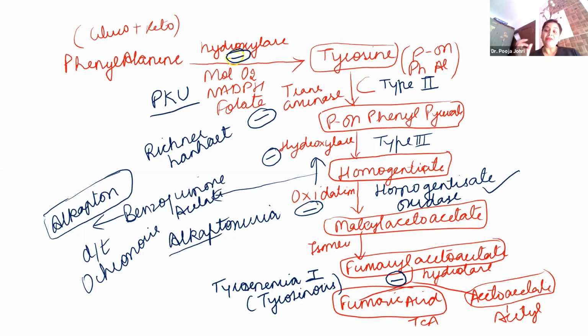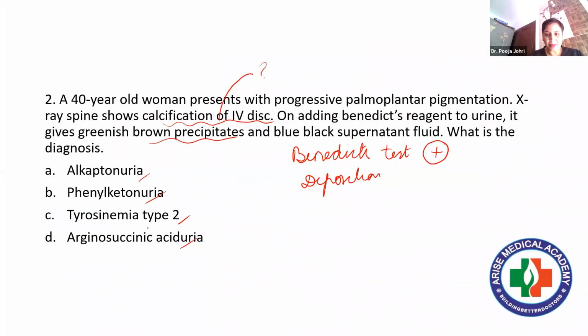Right? Now, why is Benedict's test positive? This question must be troubling your mind, because you have all studied that Benedict's test is positive only and only with reducing sugars, isn't it? But here, why is Benedict's test positive? Because this homogentisate is actually a reducing agent.